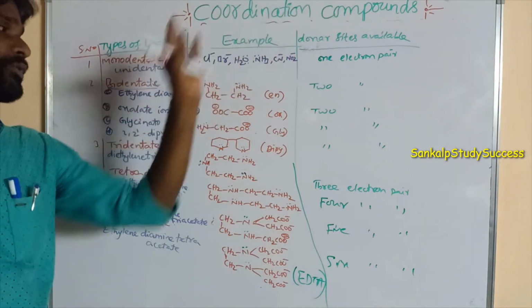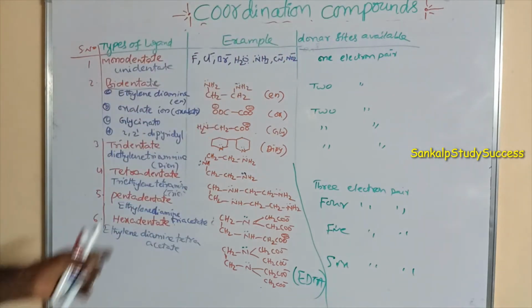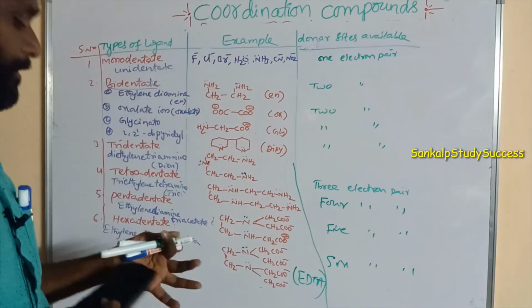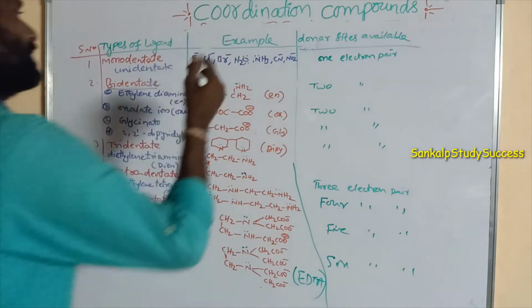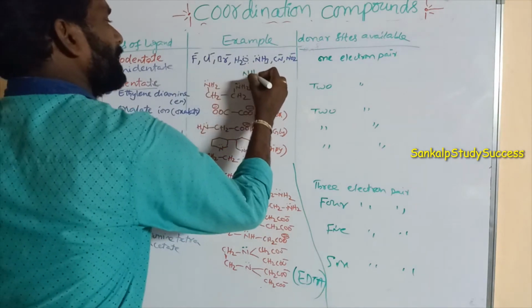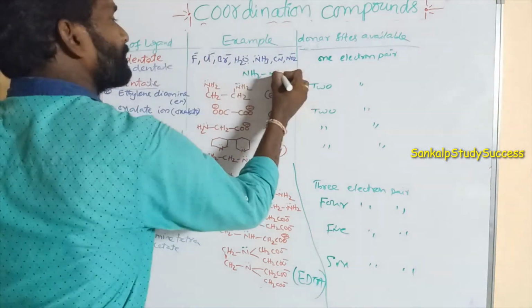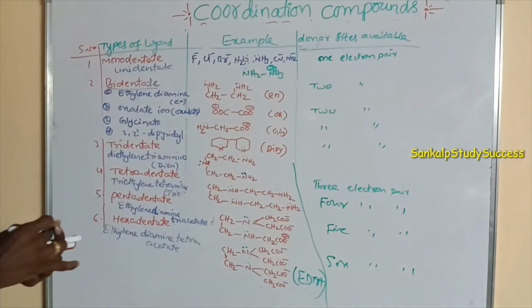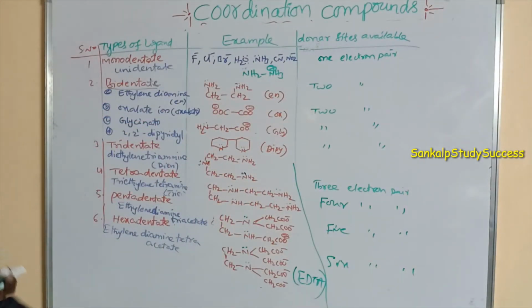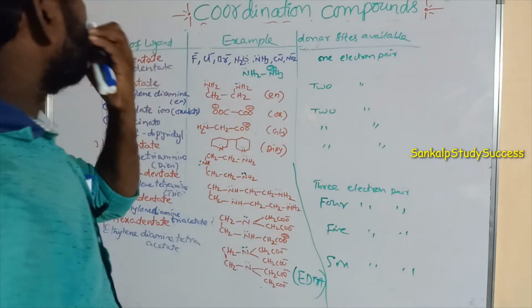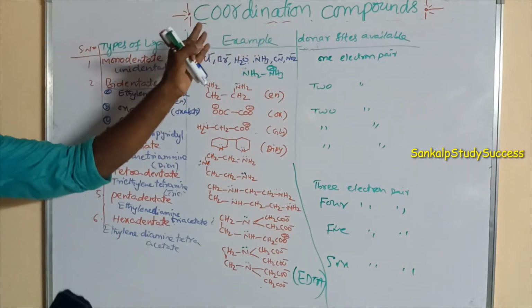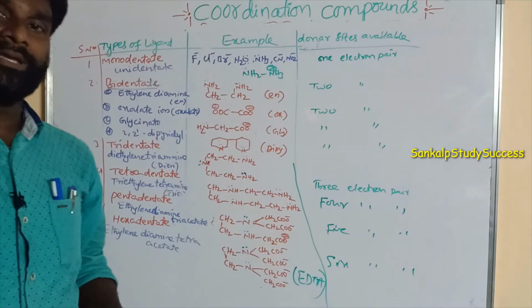In these, negative ligands are there, neutral ligands are there, and positive ligands. Suppose you take NH2NH3 plus, that is a unidentate ligand, it can donate one lone pair. This is a positive ion. So these are the classification of ligands based on donating of electron pairs.